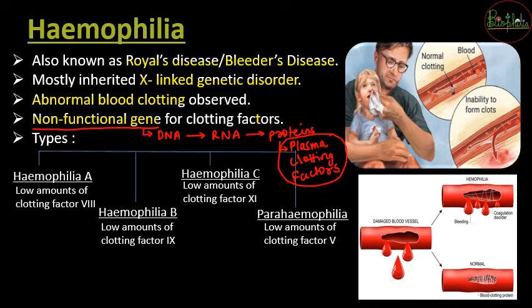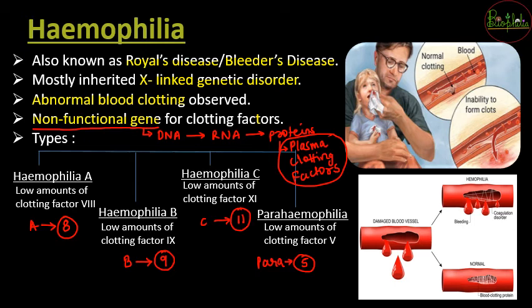So अगर प्लाज्मा क्लॉटिंग फैक्टर नंबर 8 अफेक्टेड है, so it is going to be a reason for हीमोफीलिया A. अगर 9th क्लॉटिंग फैक्टर में प्रॉब्लम है, if there are low amounts of clotting factor 9, then it is going to be हीमोफीलिया B. Hemophilia C में clotting factor 11 is going to be affected, and clotting factor 5 is going to be affected in parahemophilia.